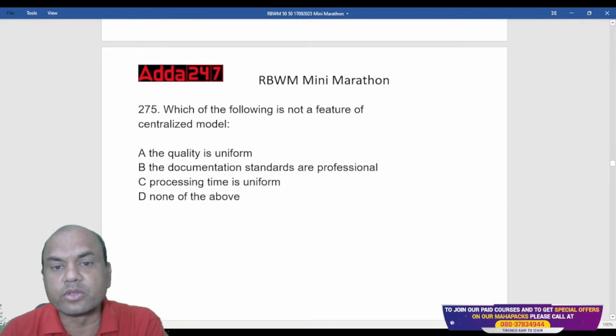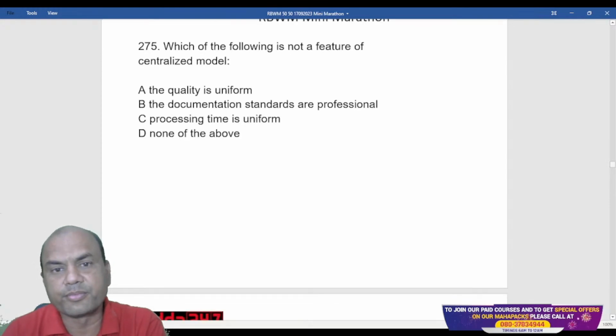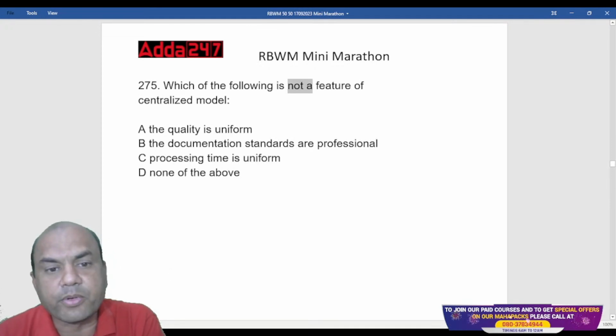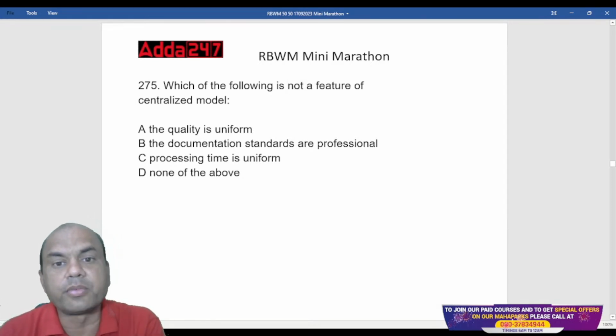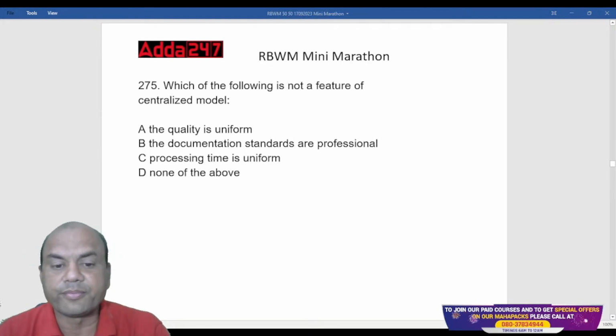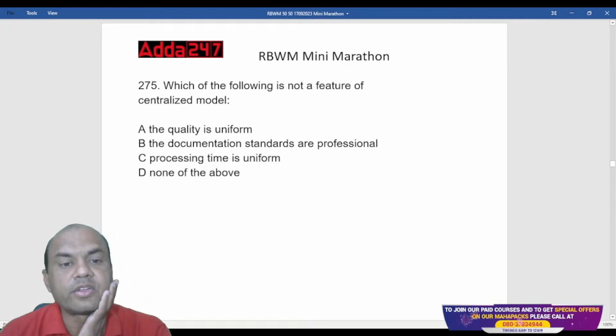Which of the following is not a feature of centralized model? Not, we want not a feature. The quality is uniform. Document standards are professional. Processing time is uniform. And none of the above. Not a feature. We want not a feature. So quality is uniform.